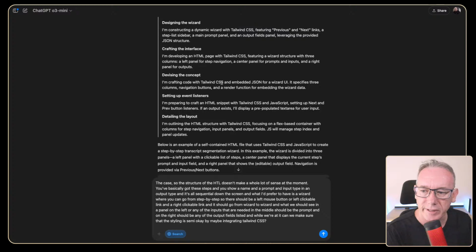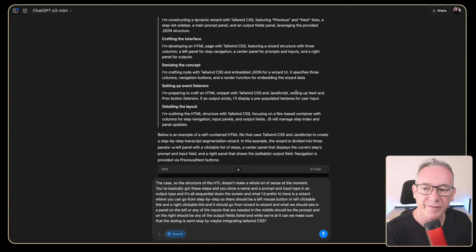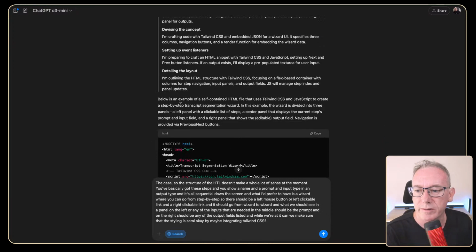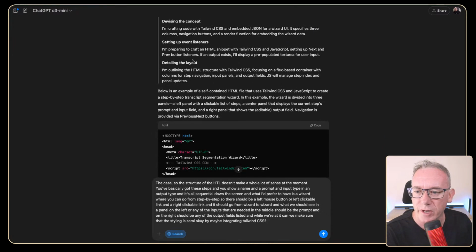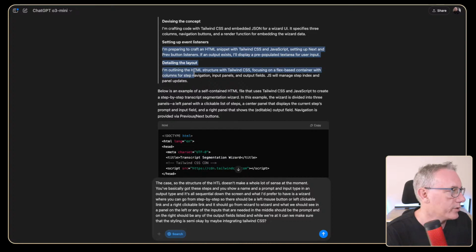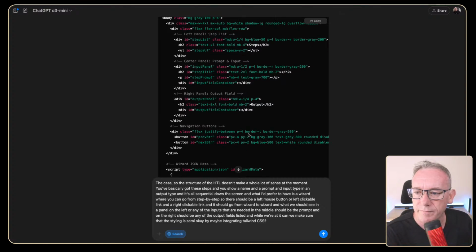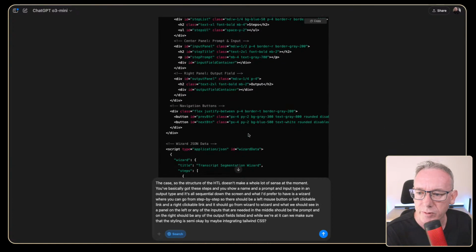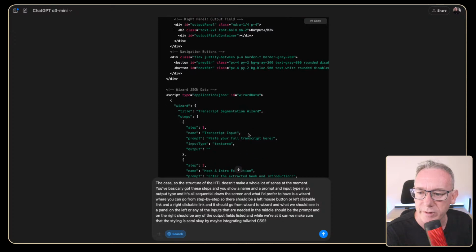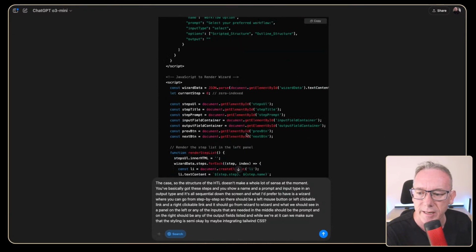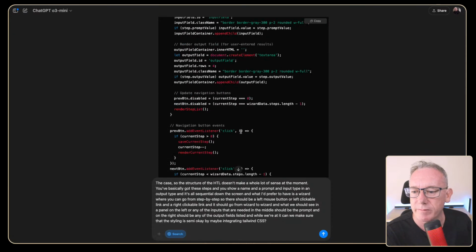I'm crafting code with setting up event listeners, so that when we click on stuff or type, we might want to put in some sort of interpolation system if we are doing prompts. Okay, input panel, output panel. So we got our panels, and then we've still got the data as we saw before, and now we're building it all up.